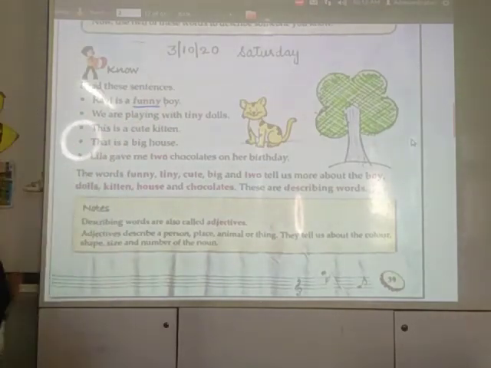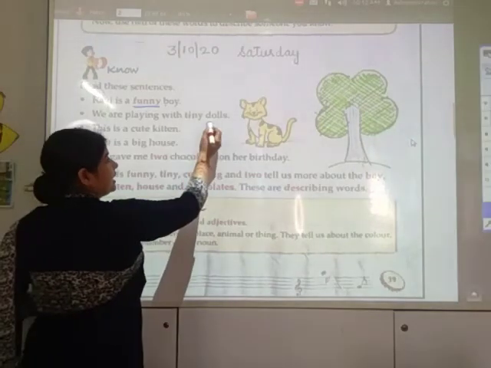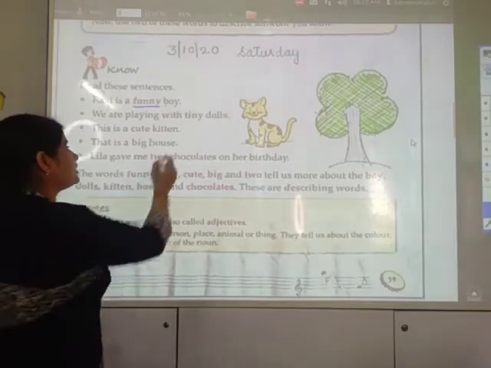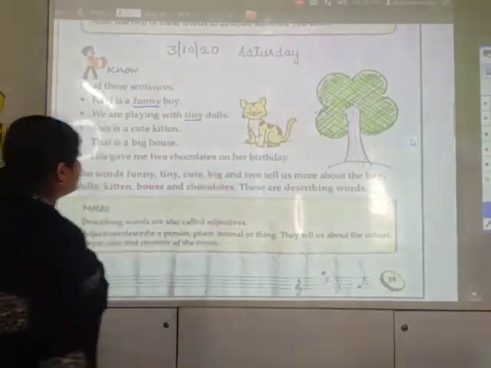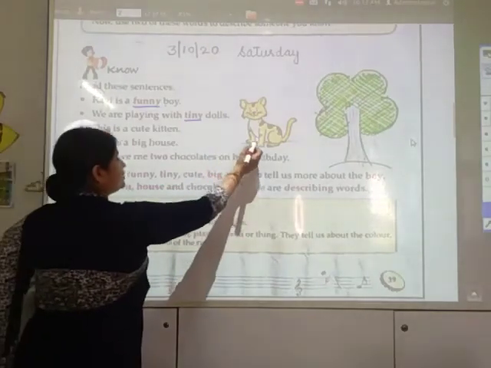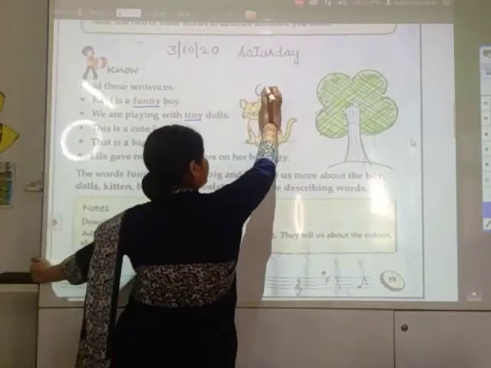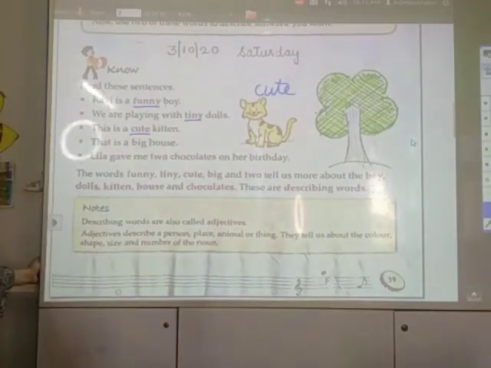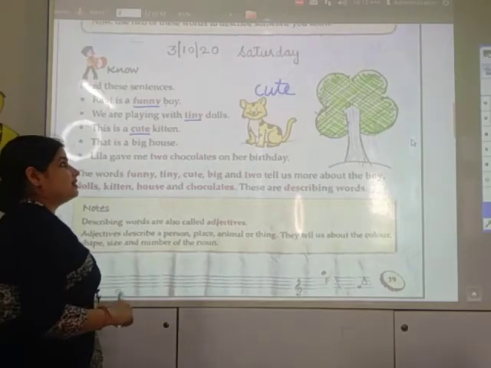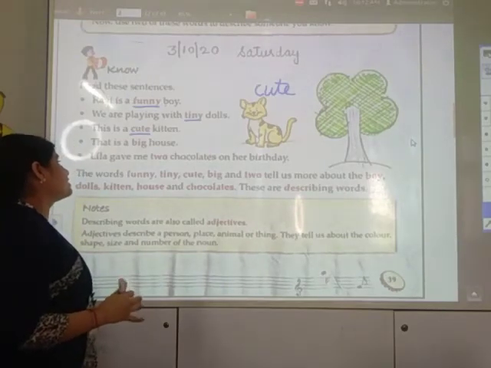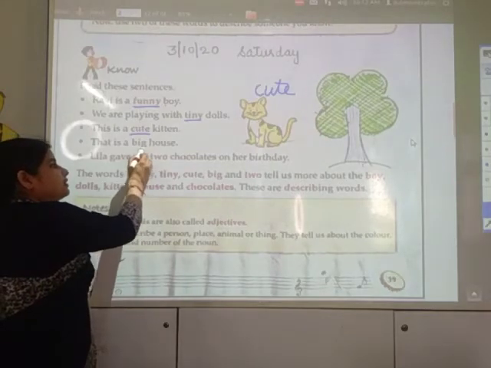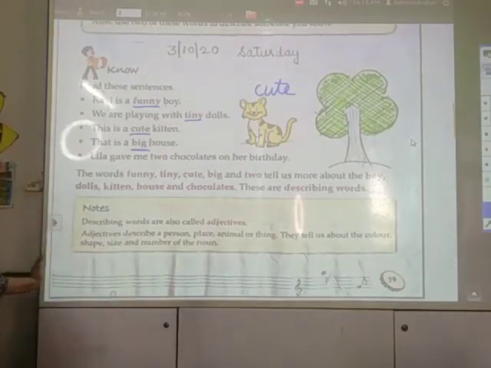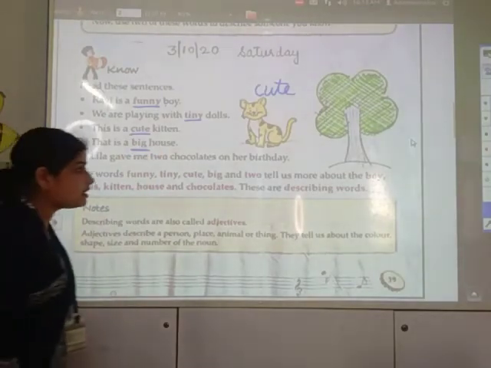Next is we are playing with tiny dolls. बच्चे, we are playing with tiny dolls. हम छोटी छोटी गुड़िया से खेल रहे हैं. This is a cute kitten. ये जो kitten है वो कैसी है? Cute है. So here cute is the describing word because kitten के बारे में बोला जा रहा है कि she is cute or it is cute. That is a big house. House को describe कर रहे हैं with the word big. And the last one is Leela gave me 2 chocolates on her birthday.